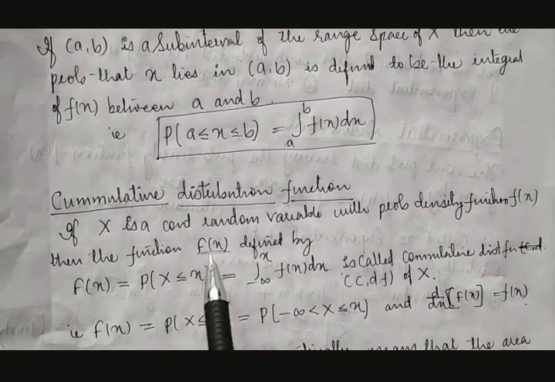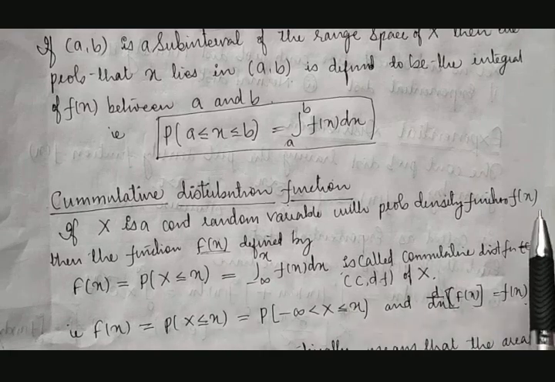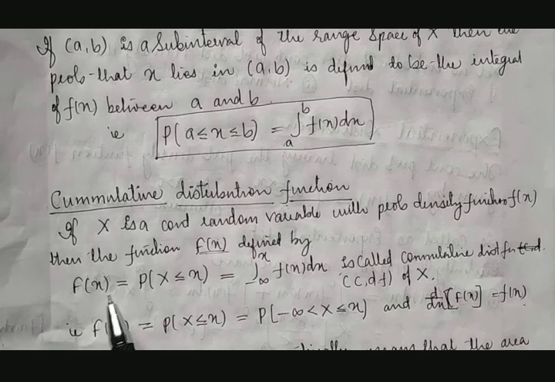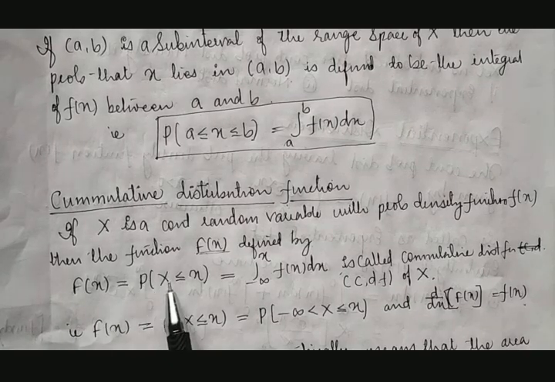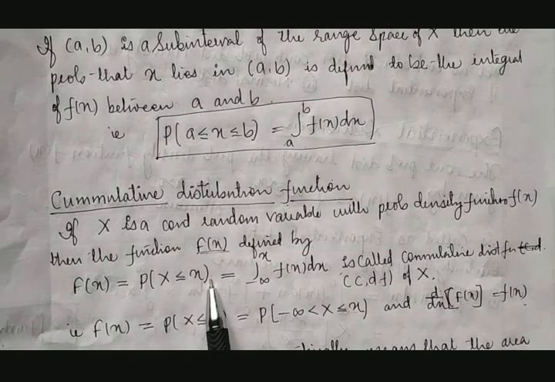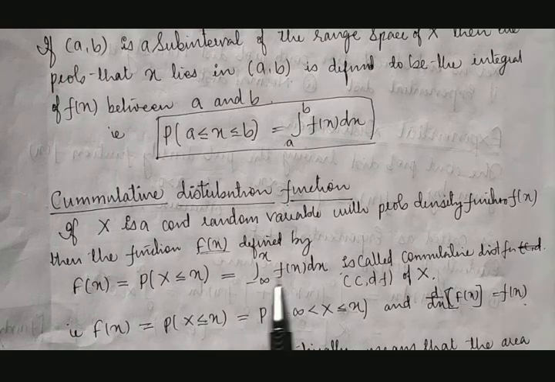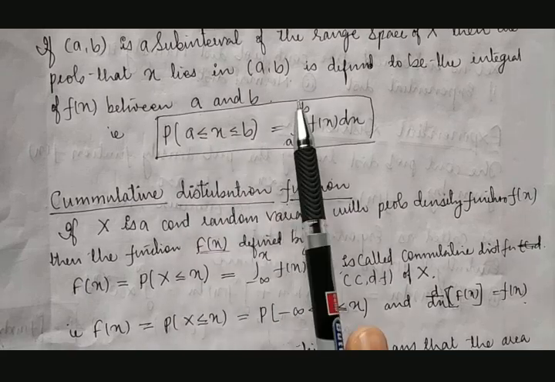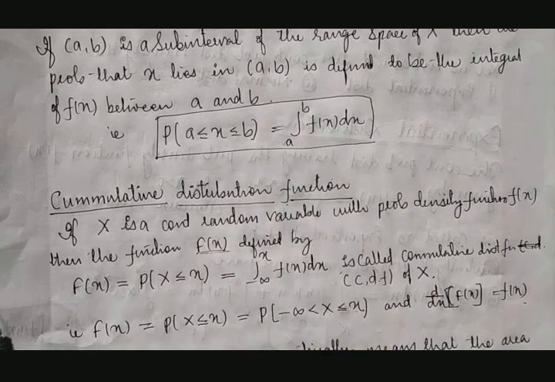Capital F of x is equal to the probability of capital X less than or equal to small x. Means what? It will be the integration, as we know x lies between a and b, therefore the integration will be between a and b.